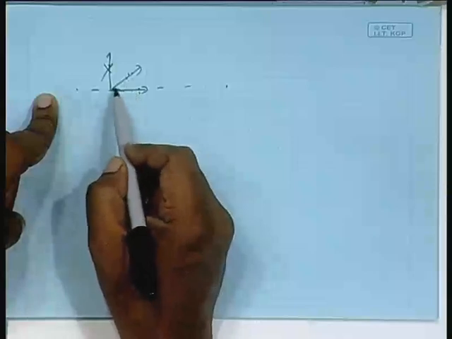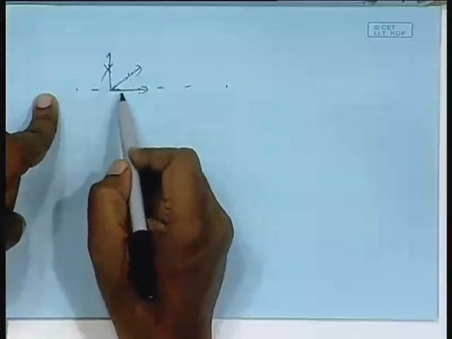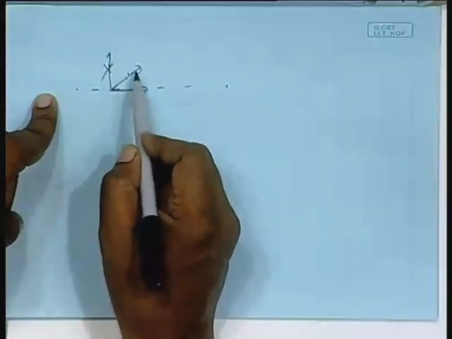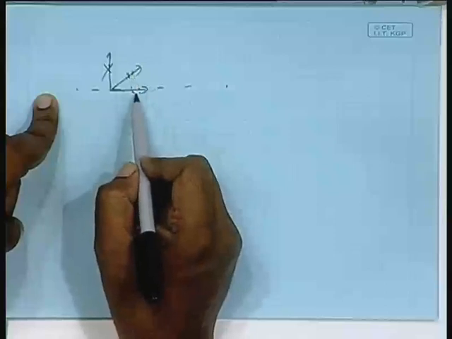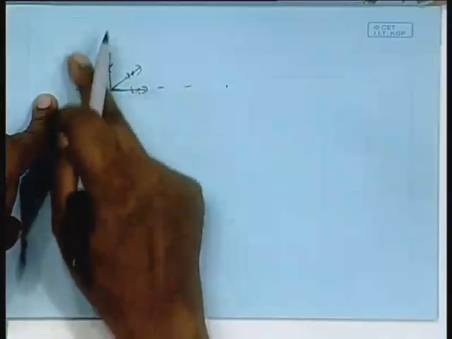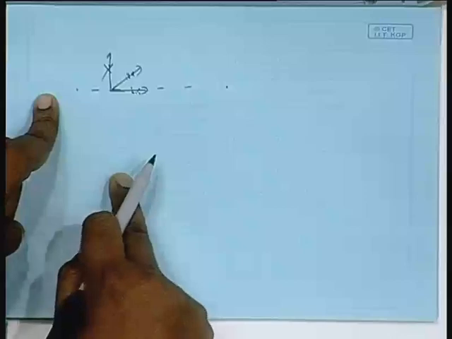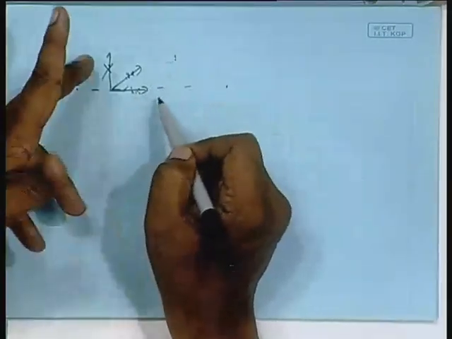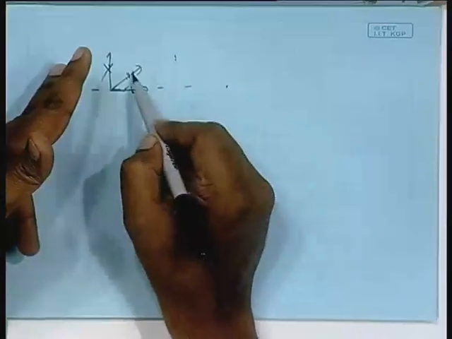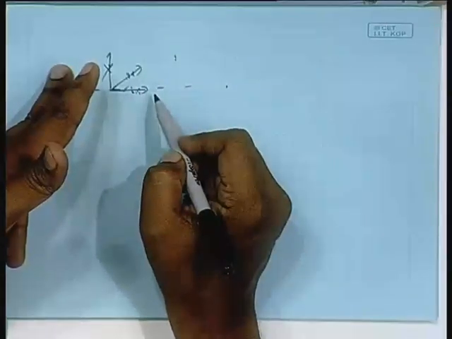If I go outside this, I bring any other vector, not necessarily the one at 90 degrees, this one. Obviously, this and this are linearly independent, because this lies outside this line, so it cannot be a multiple of this. Now together these two span one space, which is this 2D plane. You take any vector, you draw a line parallel to this and this, and you can write any vector as a linear combination of these two, isn't it?